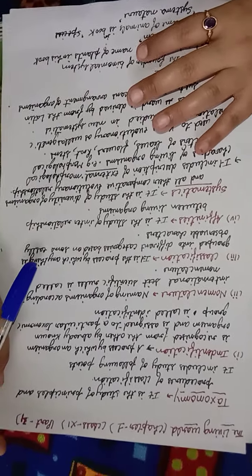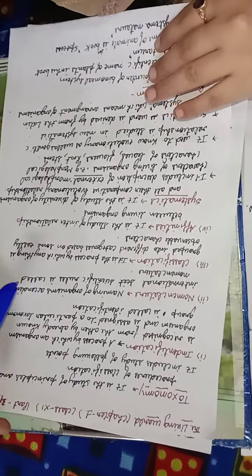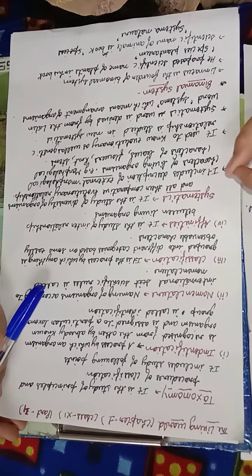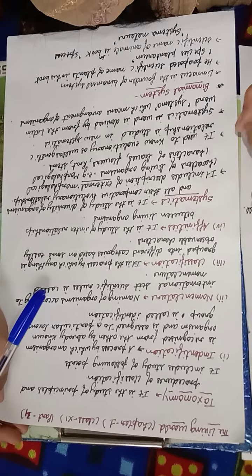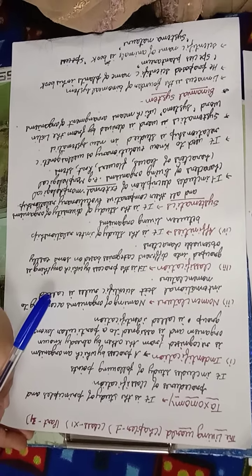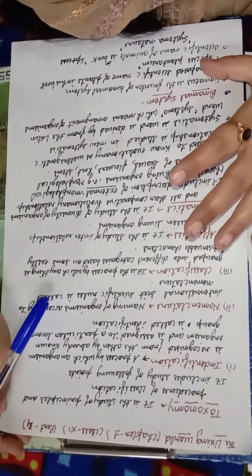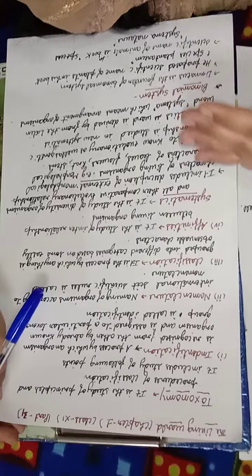Let me clear first the word taxonomy. What does the word taxonomy mean? Taxonomy is the study of the principles and the procedures of classification. It means what are the rules and regulations, what are the methods, what are the necessities for the naming of the organism. Okay, the study of the principles and the procedures of classification, we call it taxonomy.